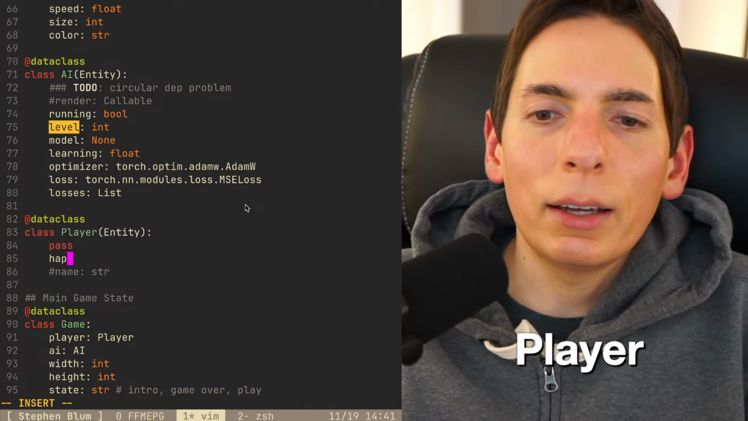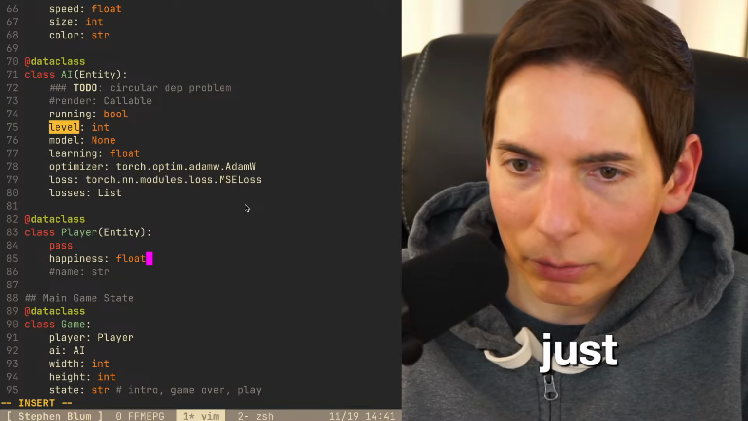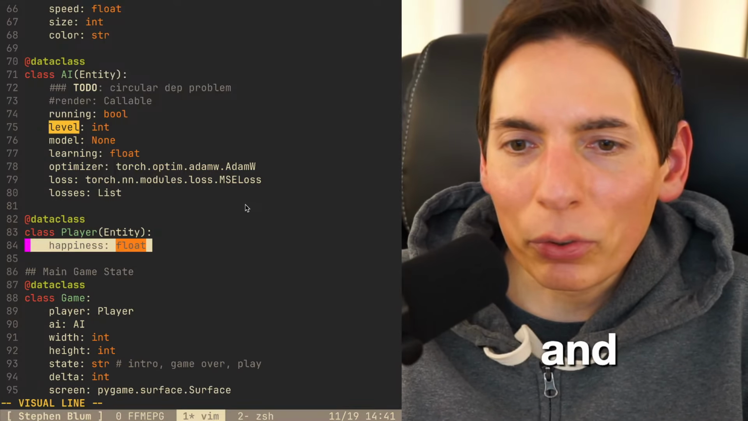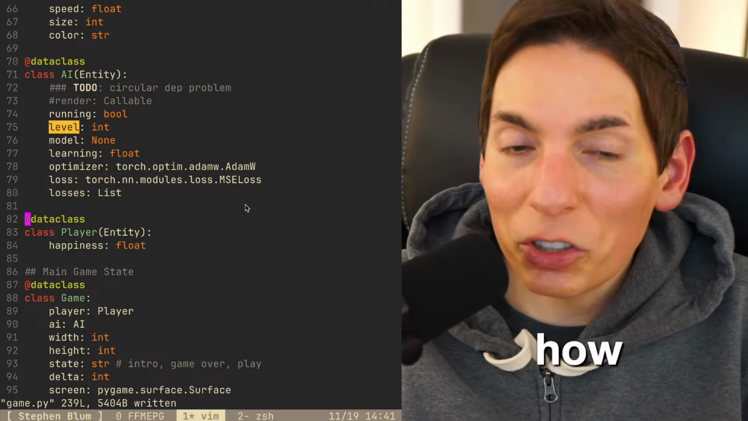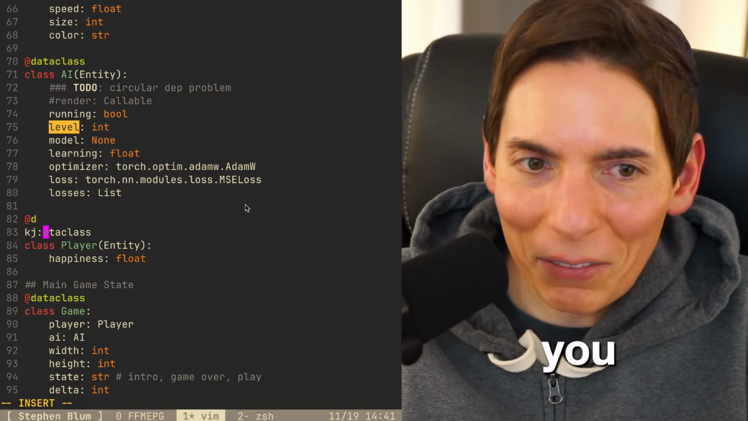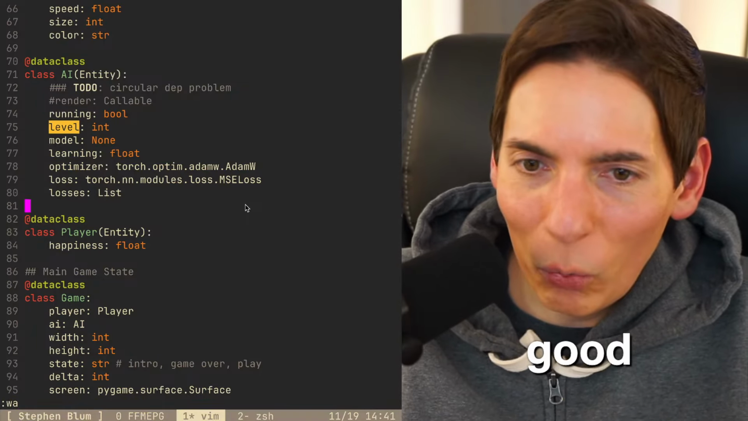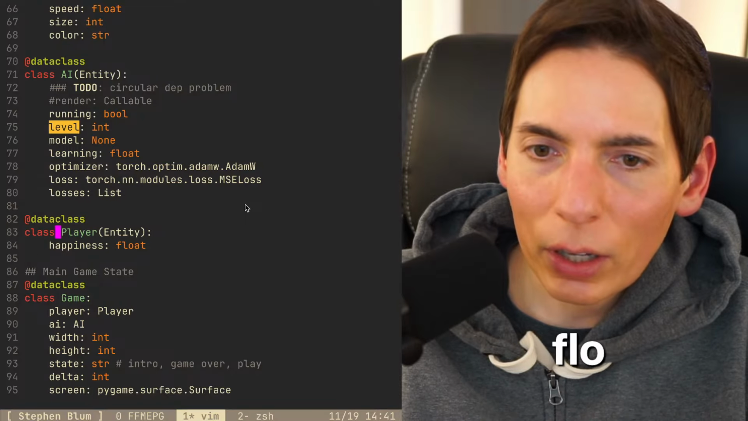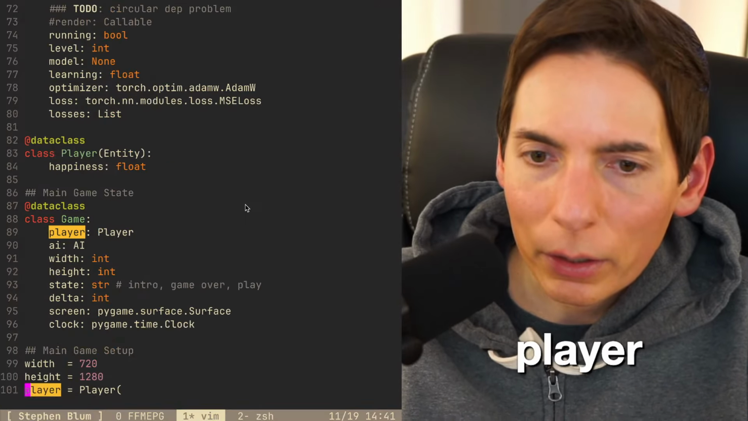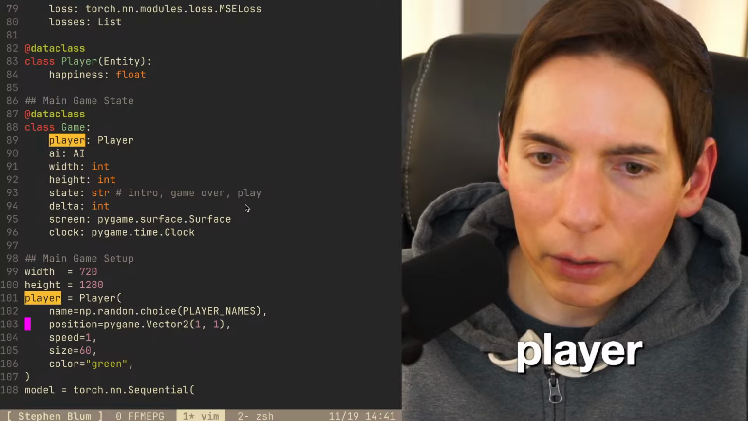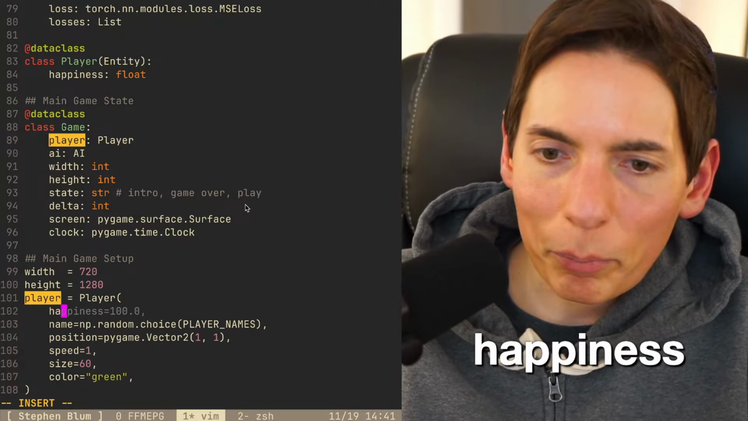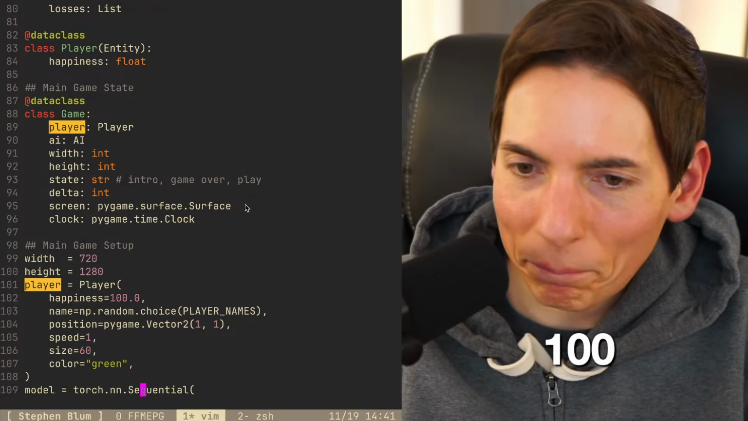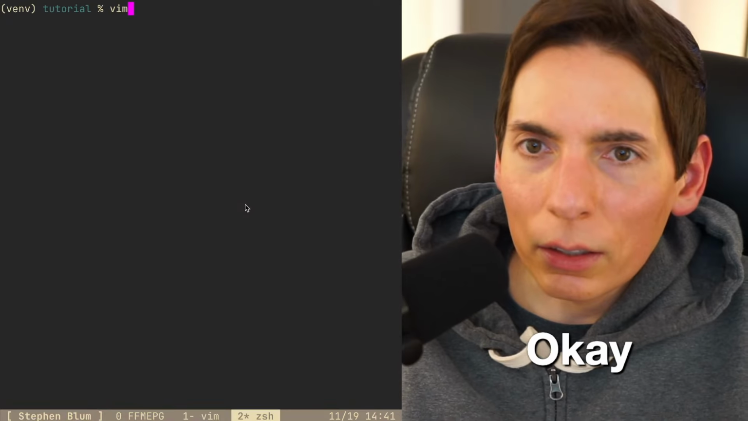Player happiness. We'll just say float. We'll do something like that. Player happiness, right? And we'll have a different level of happiness based on how much the AI is chasing you. Be positive, Johnny. Hey, Johnny, it's all good. We'll make it happen. Okay, so player float happiness. I need to see player equals player, and then we have happiness. Happiness is 100%. There we go.